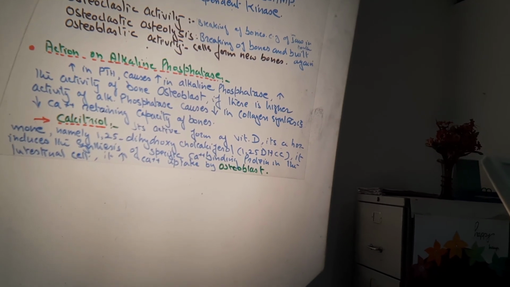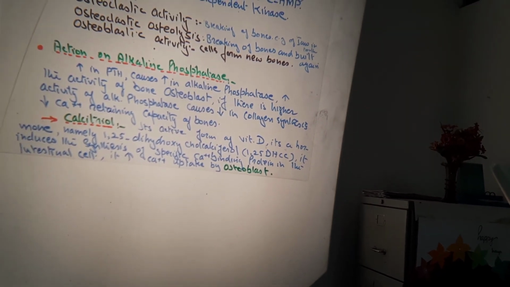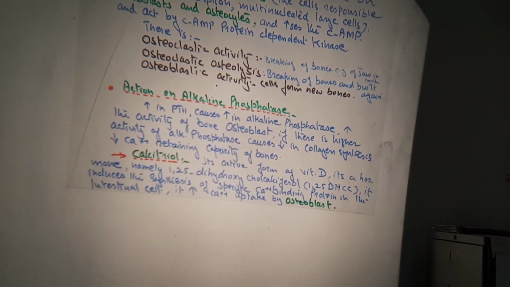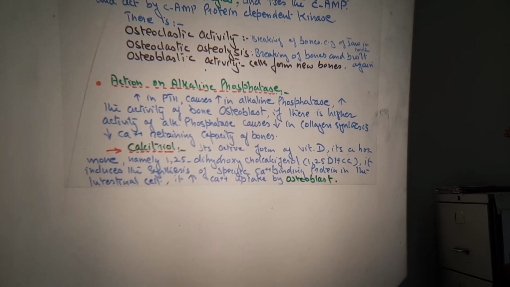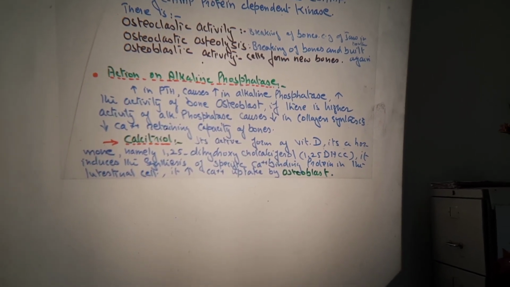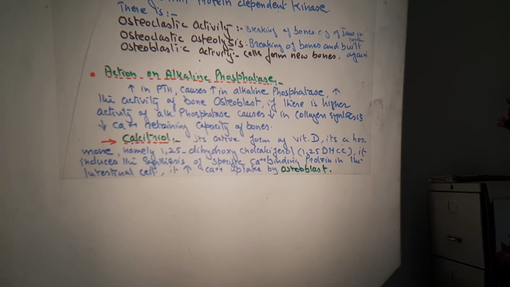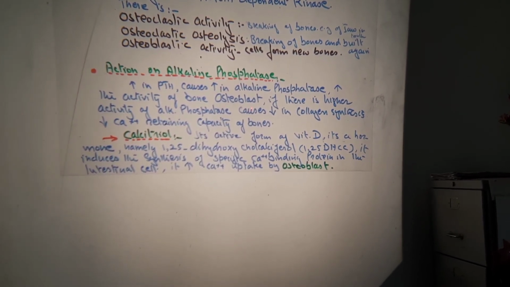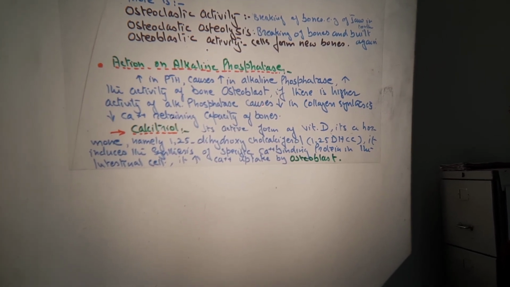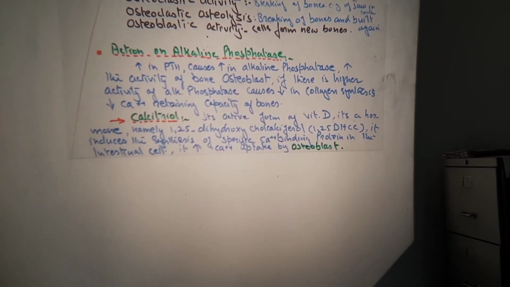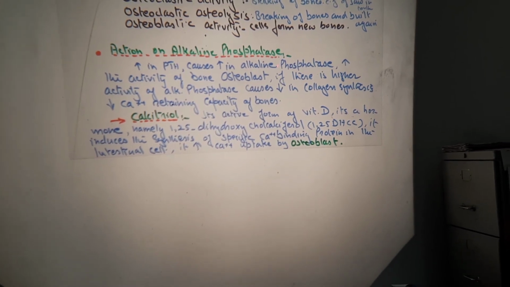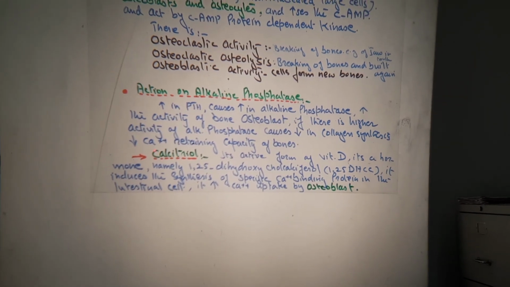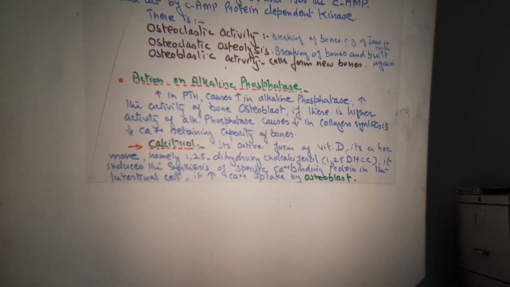Now, action on alkaline phosphatase. What is alkaline phosphatase? It is an enzyme. When there is an increase in parathyroid hormone secretion, it causes an increase in alkaline phosphatase activity. It increases the activity of bone osteoblasts. Now, bone osteoblast means that there is formation of the new cells of the bone. A higher activity of alkaline phosphatase causes decrease in collagen synthesis and decreased calcium retaining capacity of the bone, right?